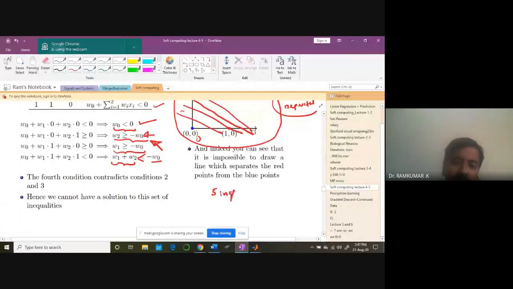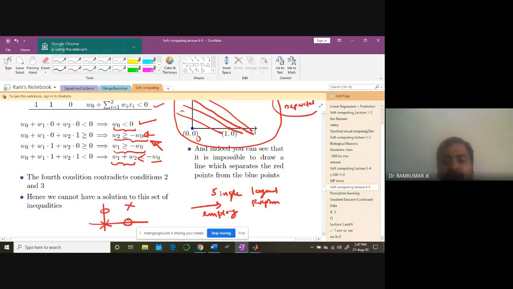Single layered perceptron you cannot employ for this kind of problem, primarily because the data is like this. You cannot draw a line to separate out these two, the class X from class G. You cannot do that. So you cannot draw any line. For example, if I draw this line, again there's an error. If I draw this, there's an error. You can try to draw anywhere. You cannot separate out these two patterns. So that's where the problem is.